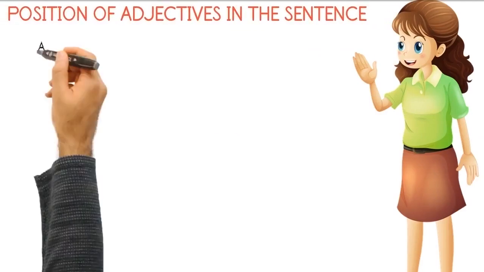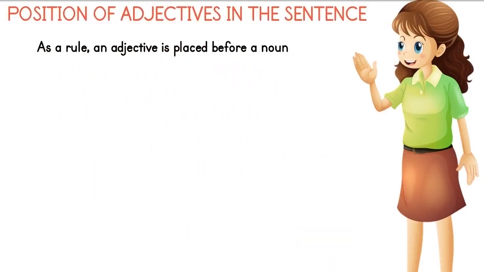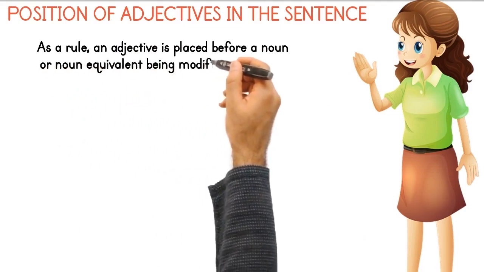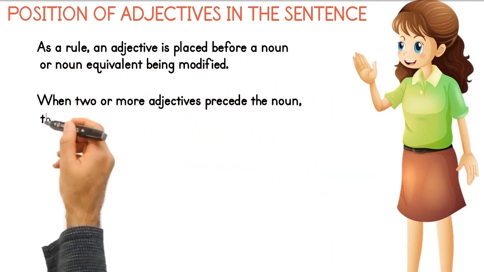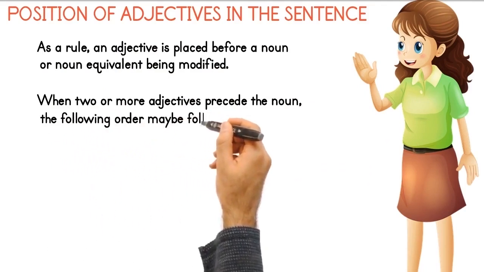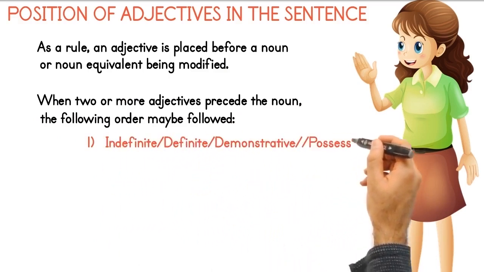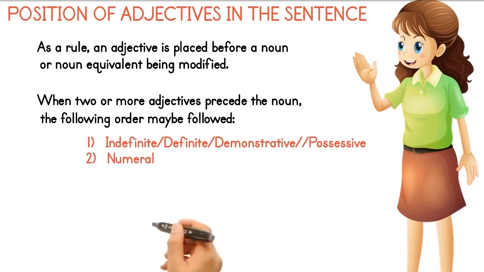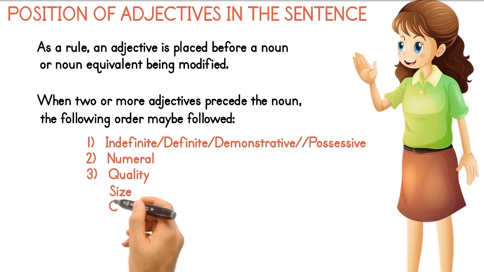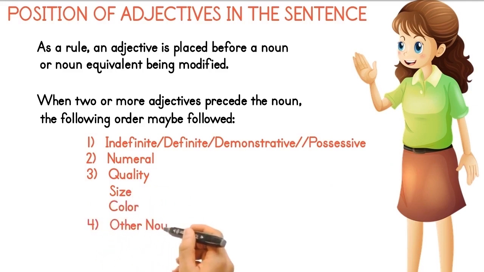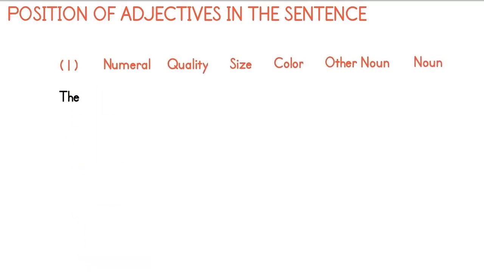As a rule, an adjective is placed before the noun or noun equivalent being modified. When two or more adjectives precede a noun, the following order may be followed. First, indefinite, definite, demonstrative, possessive. Second, numeral. Third, quality, and/or size, and/or color. Fourth, other noun. Fifth, noun. Position of adjectives in the sentence. Take note of how each word is positioned as discussed in the previous slide.